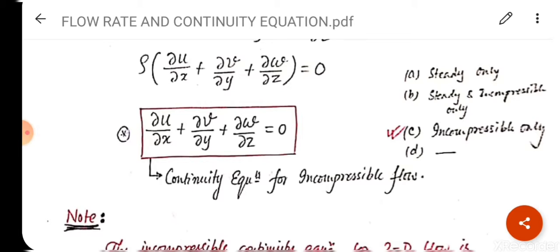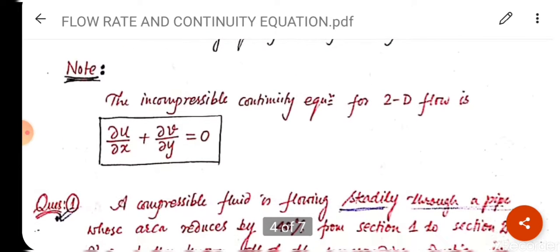So you have to mark a tick, a correct tick on the option incompressible only, because I have derived the equation for incompressible. So now note this point, this is the equation for incompressible 3D flow. The incompressible continuity equation for 2D flow will be del u upon del x plus del v upon del y